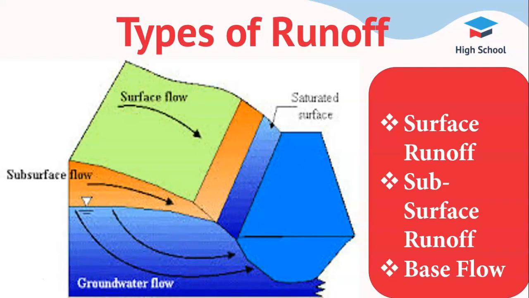Surface runoff. It is the portion of rainfall which enters the streams immediately after the rainfall. It occurs when the rainfall is longer, heavier, and exceeds the rate of infiltration. In this condition, the excess water makes a head over the ground surface, which tends to move from one place to another following the land gradient and is known as overland flow. When the overland flow joins the streams, channels, or ocean, it is termed as surface runoff or surface flow.